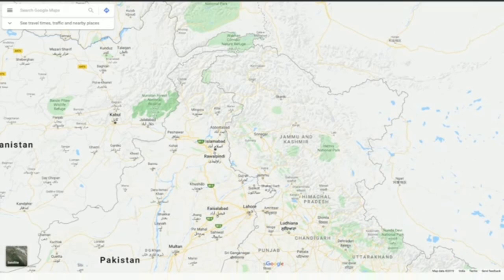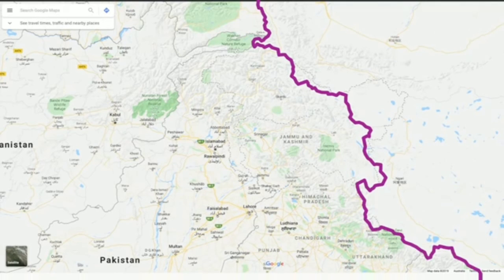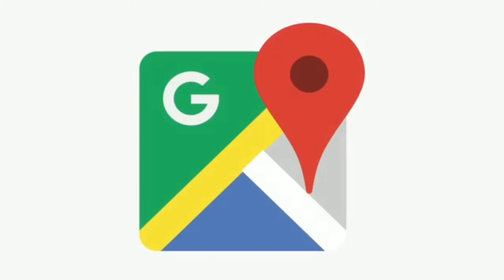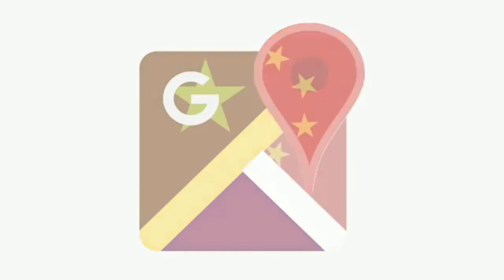While on a Chinese server, the reality is even different still. The Chinese claimed territory is clearly drawn to belong to China with solid borders, while India and Pakistan's claims on each other are still marked by dotted claim lines. The Chinese edition of Google Maps is probably the most different from the main version of maps.